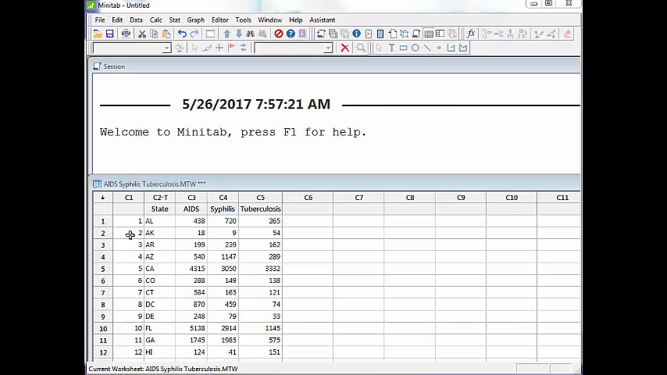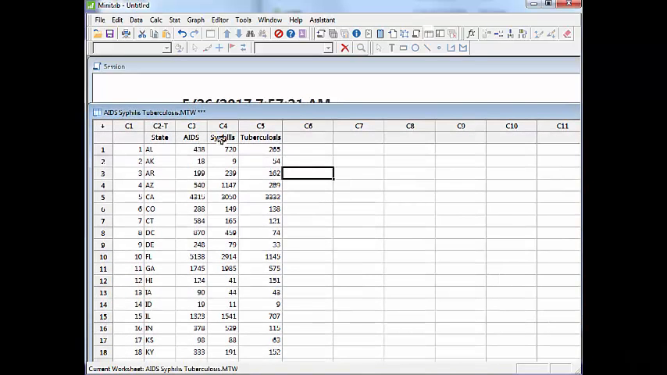Finally, let's take a look at one more example. Here I've got numbers of AIDS cases, syphilis cases, and tuberculosis cases. These are confirmed cases, that is, in every state in the United States for some year. I forget, I think it's the year 2000.